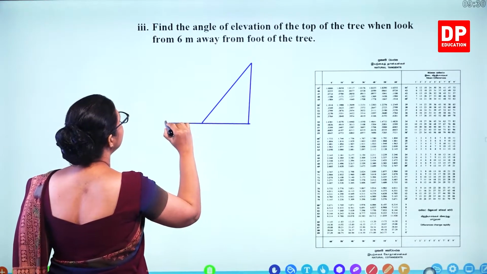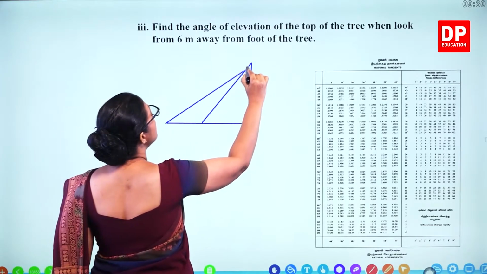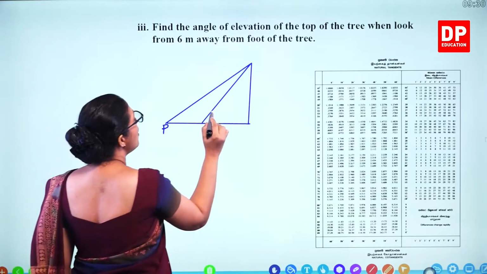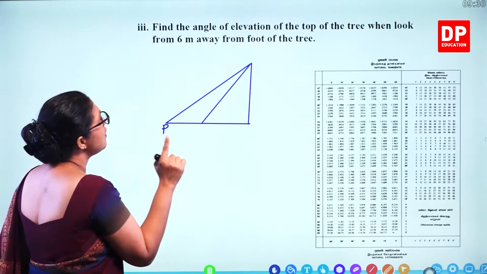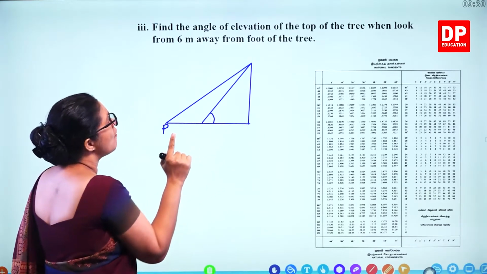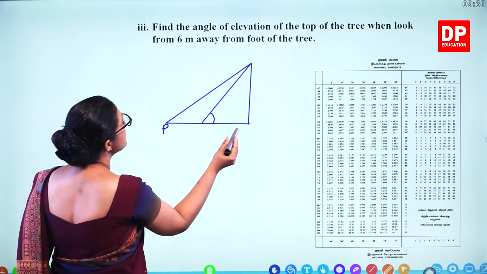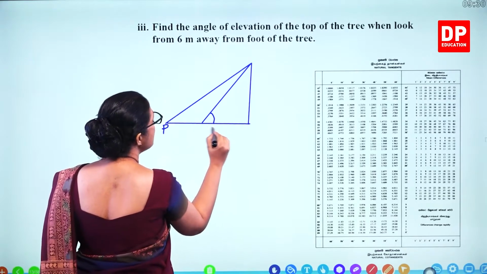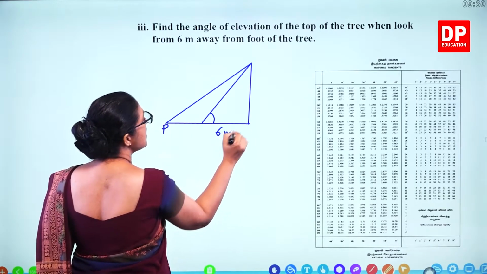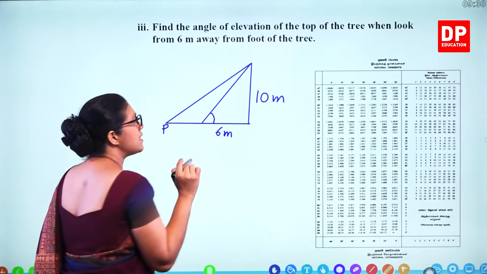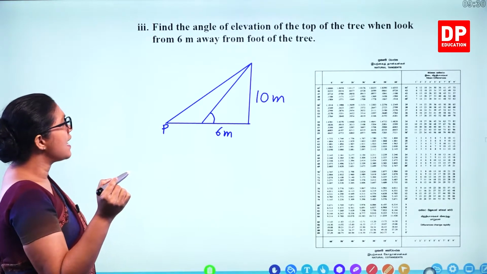Now here, earlier P was there before. Now it says find the angle of elevation of the top of the tree when looked from 6 meters away from the foot of the tree. So this is 6 meters and the height we found, height of the tree, 10 meters. So we need to find out this angle.